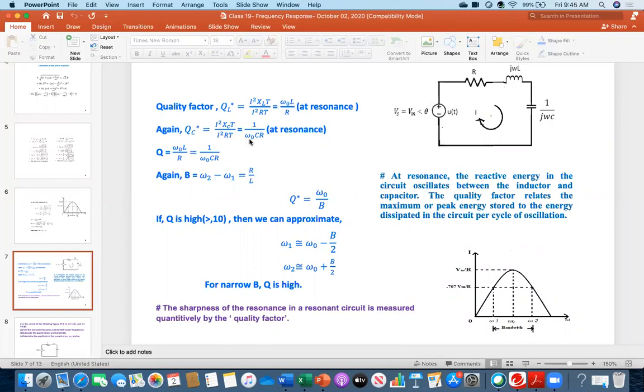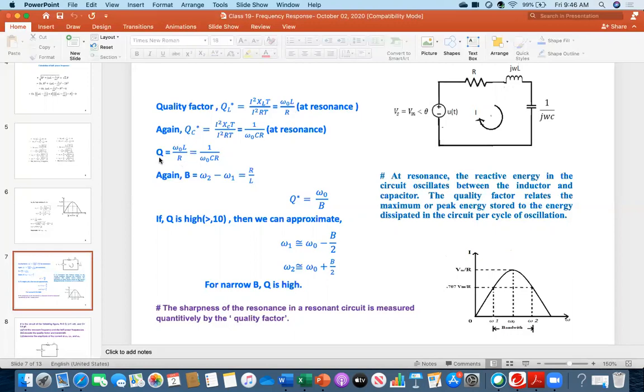When you are solving a problem, you can use either equation and you will get the same result. If you have a series circuit and are asked to calculate the quality factor, either equation is fine, because omega naught is involved, and omega naught is 1 over the square root of LC. That is why you get the same result.